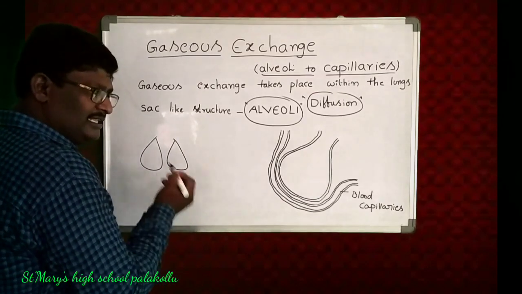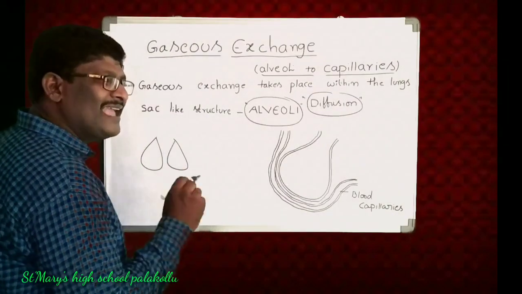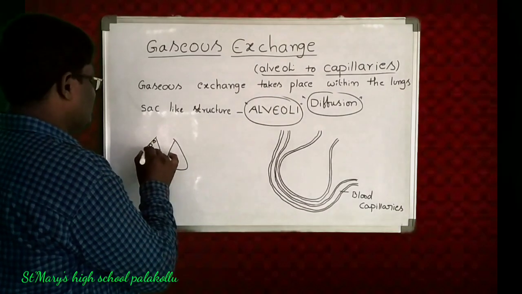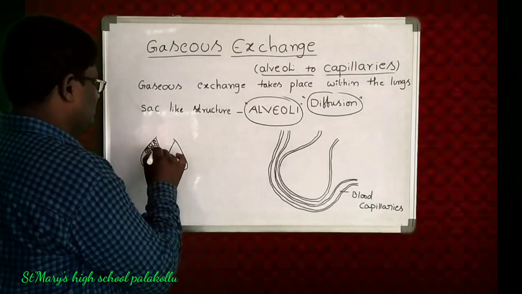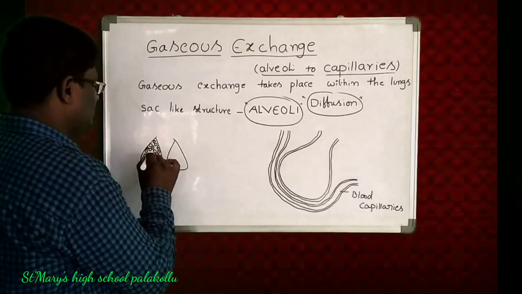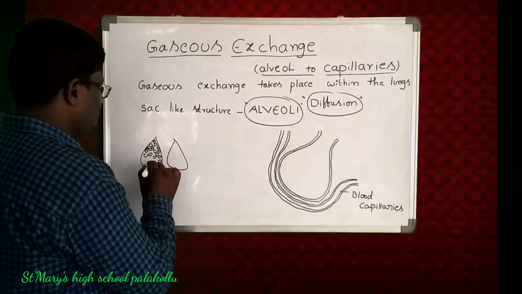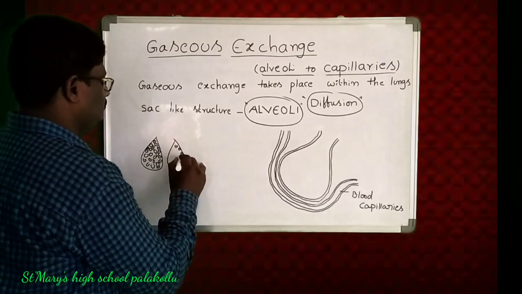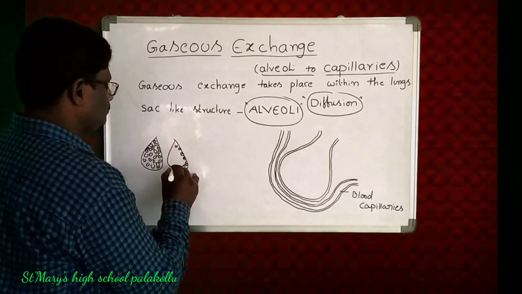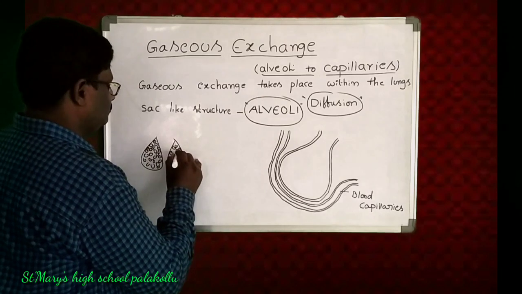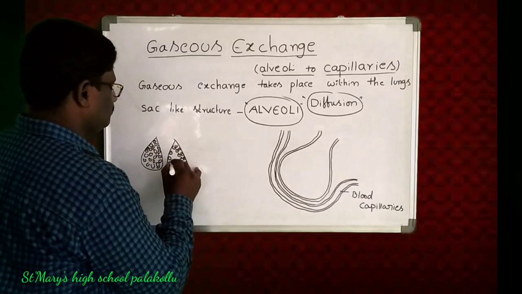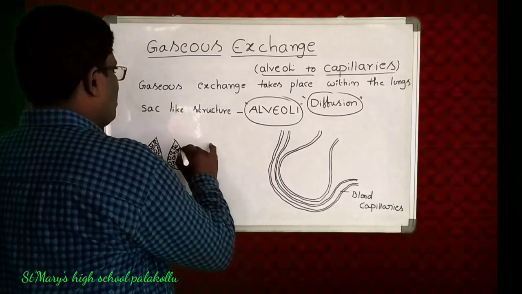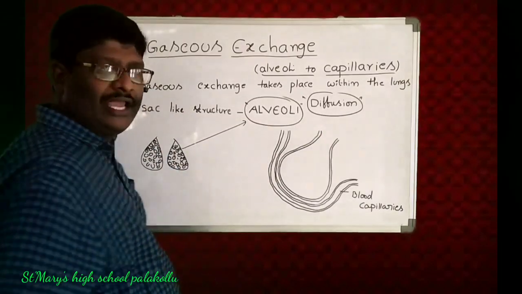In the lungs, there are numerous sac-like structures, and these numerous sac-like structures are called alveoli.